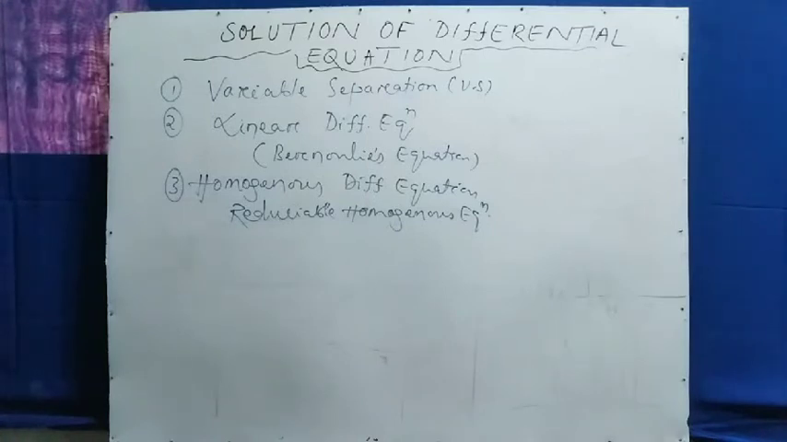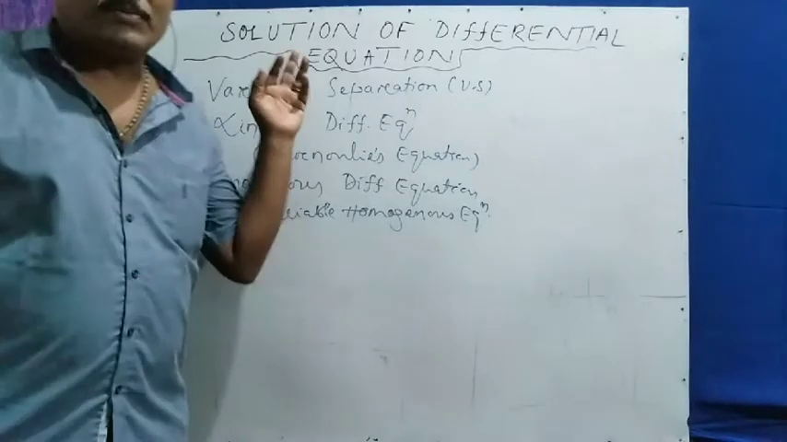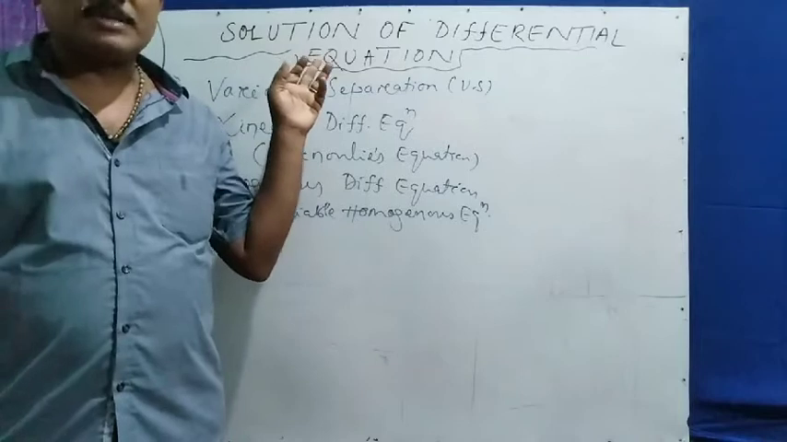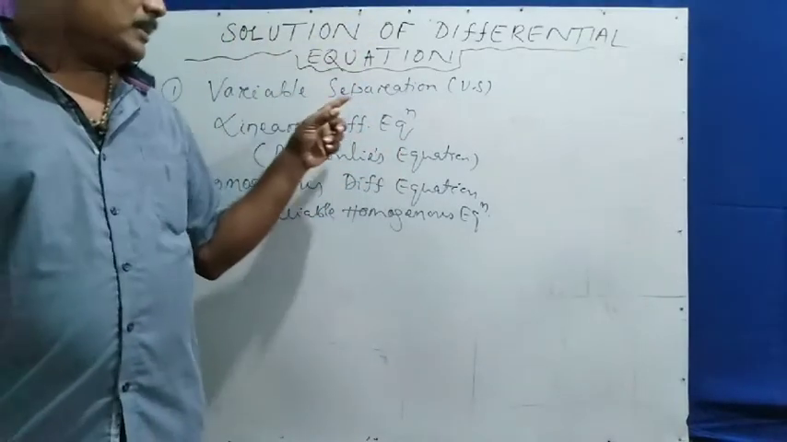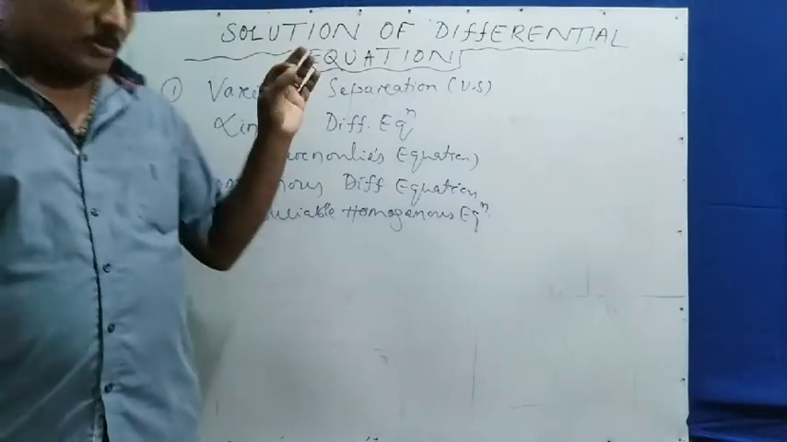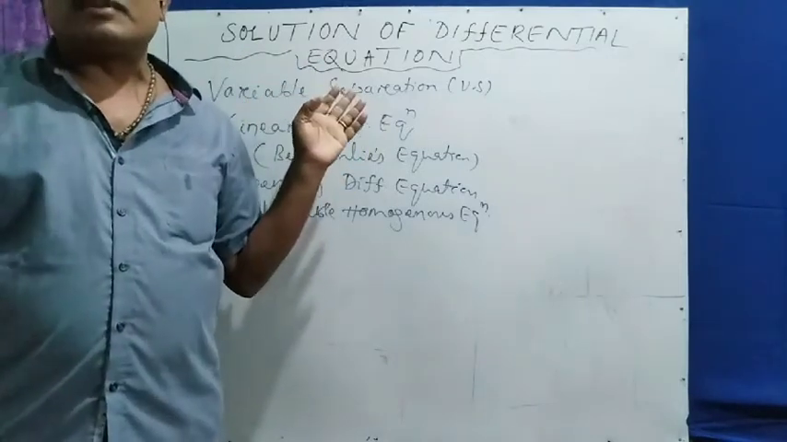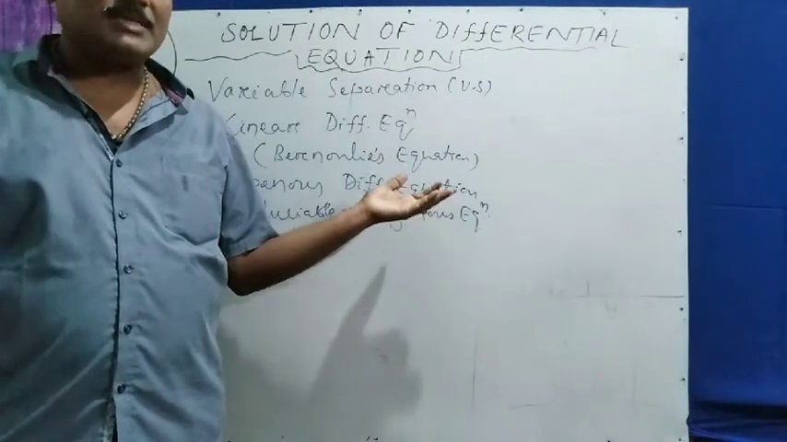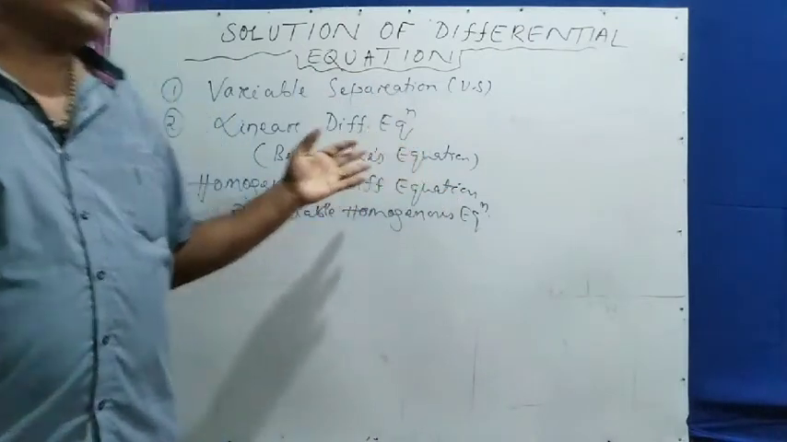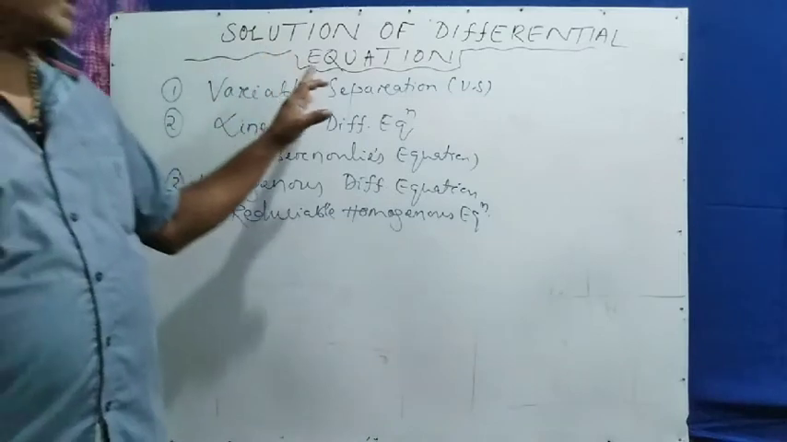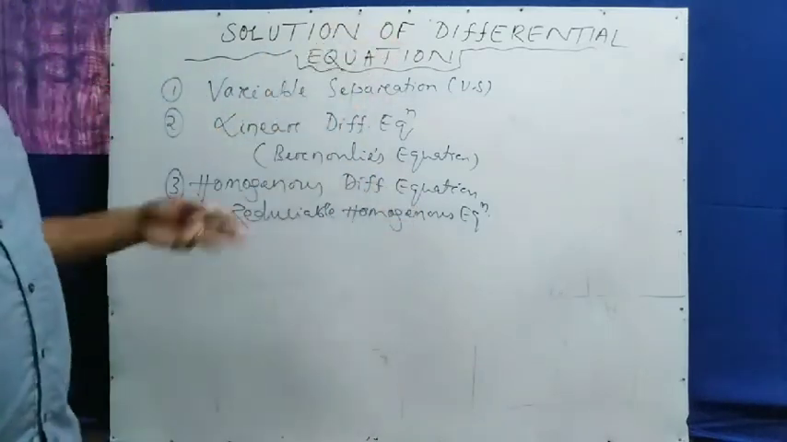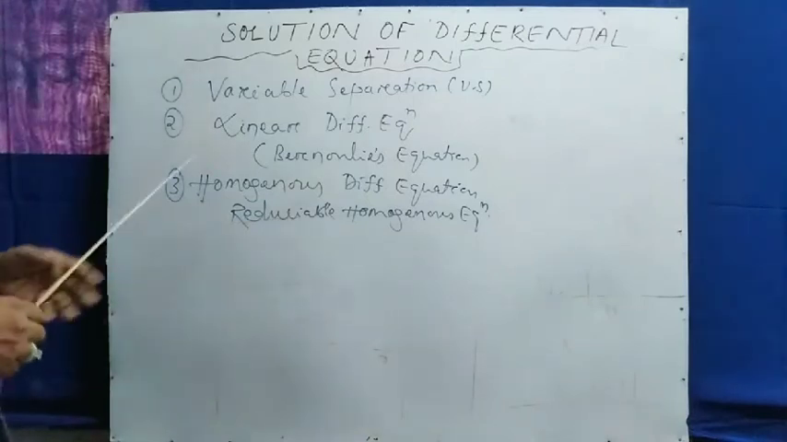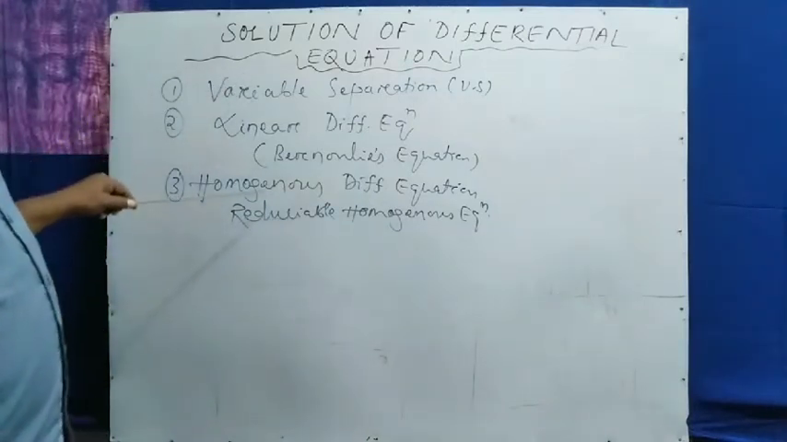So what is the meaning of solution of differential equation? Solution of differential equation means the ordinary equation is obtained from the differential equation. The process in which we get the ordinary equation from the differential equation is the solution of differential equation. At the product level, there are three major methods.